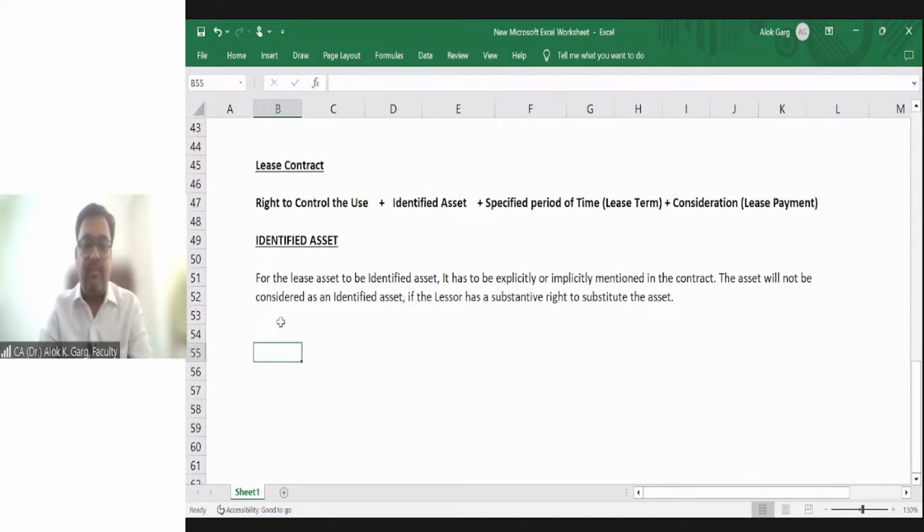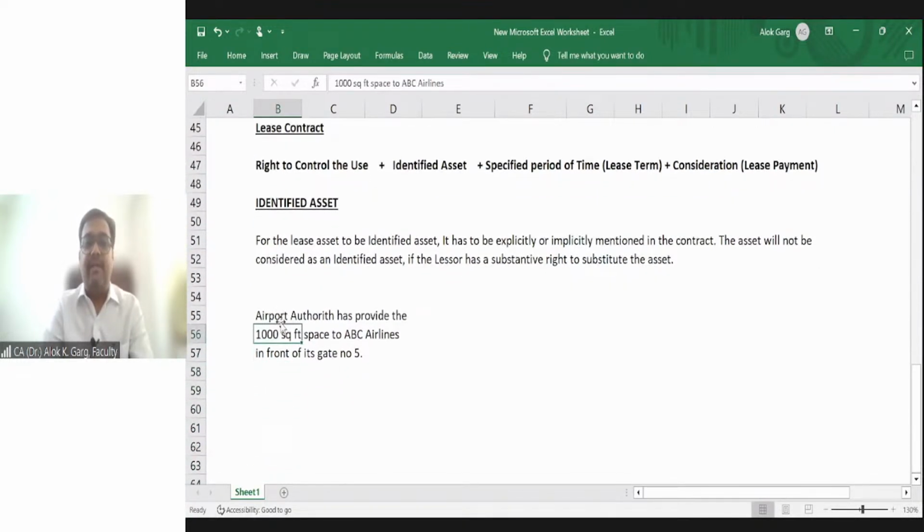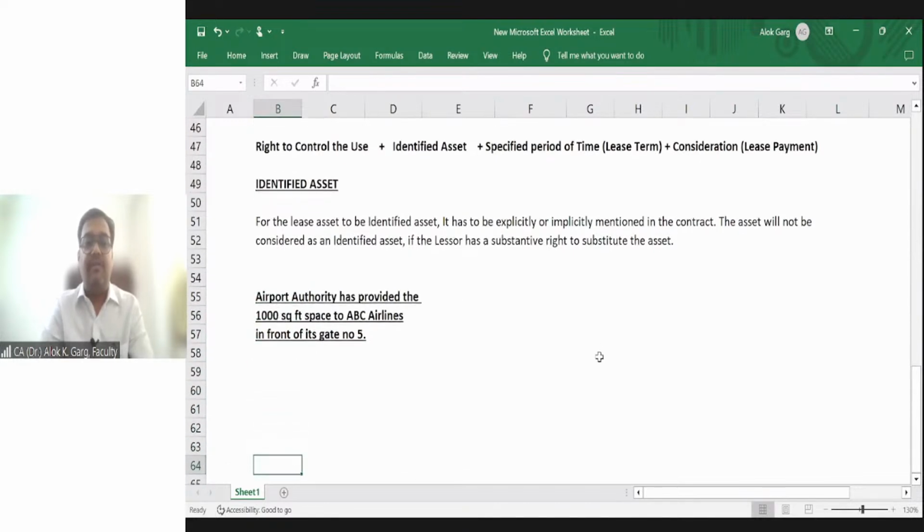For example, the airport authority has provided the 1000 square feet space to ABC Airlines in front of its gate number 5, right? The airport authority has provided the 1000 square feet space to ABC Airlines in front of its gate number 5, right?